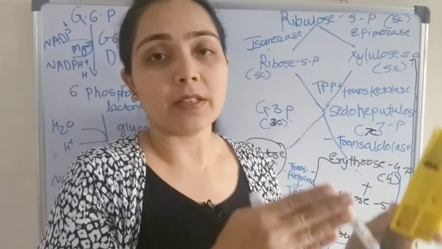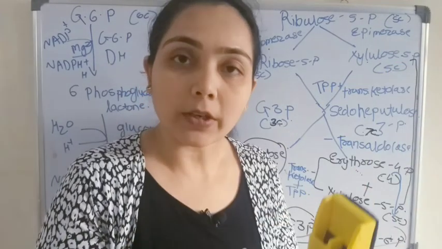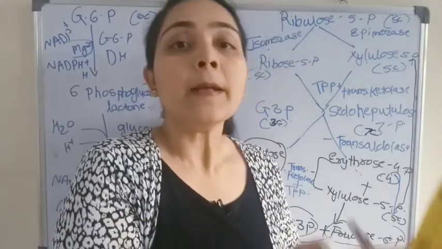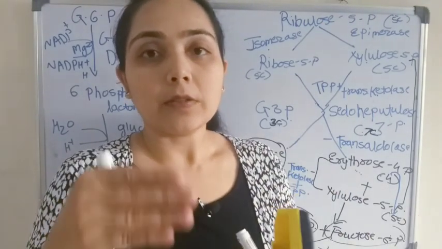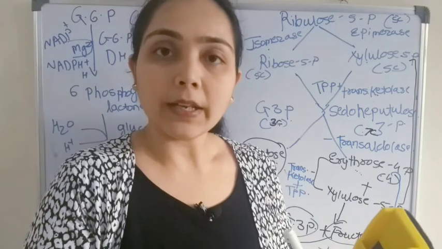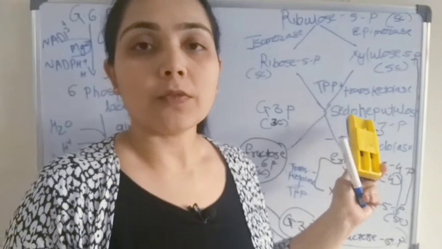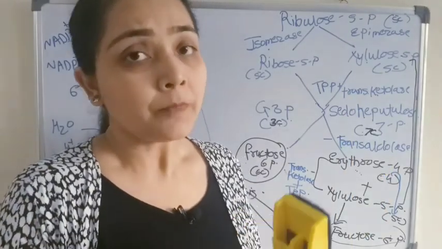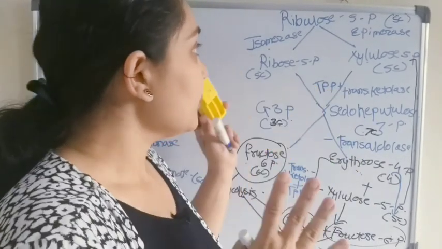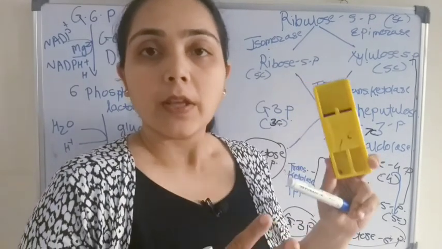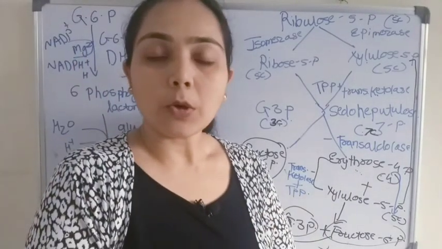We already discussed that NADPH is involved in fatty acid biosynthesis, and it helps prevent damage from free radicals. Ribose 5-phosphate is involved in nucleic acid synthesis. Alright, so this is all about the HMP shunt.